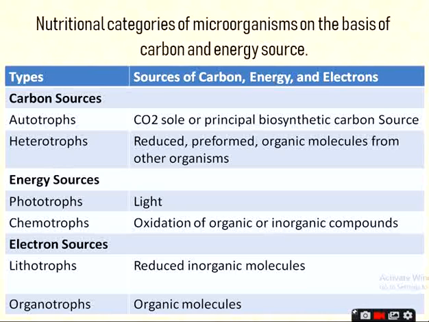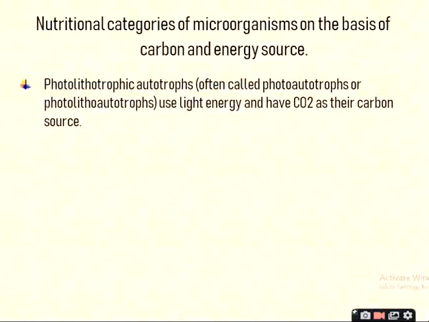Now next, photolithotrophic autotrophs, often called photoautotrophs or photolithoautotrophs, which use light energy and CO2 as their carbon source.